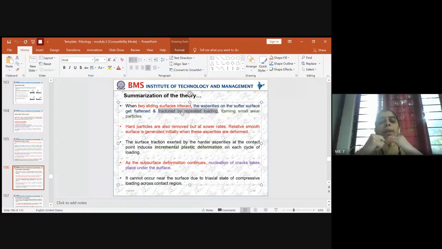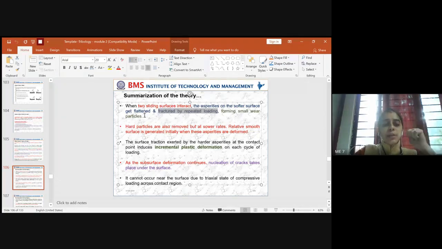But the asperities, or the rough surface, present across the softer material will get flattened due to penetration of the asperities from the harder material, and it results in the formation of a fractured part across the contact area where you get continuous repeated loading. So it results in the formation of small wear particles. So this is associated with the softer surface.